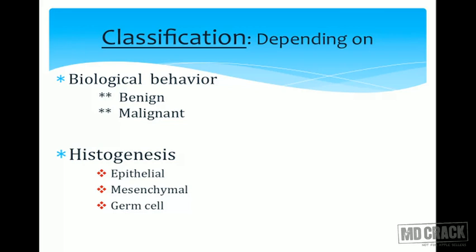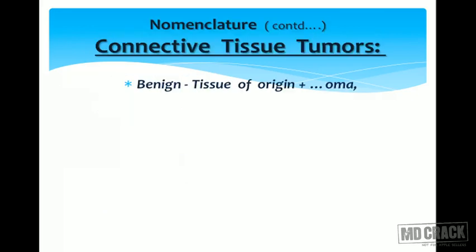Depending on the histogenesis, we classify the tumors as epithelial cell origin, for example carcinomas, mesenchymal origin, for example sarcomas, and germ cell tumor origin, that is mainly the blastomas. So the most important criterion is the histogenesis of the tumor. Let us have a look at some examples. You have to take into criteria the tissue of origin, then add a suffix oma,